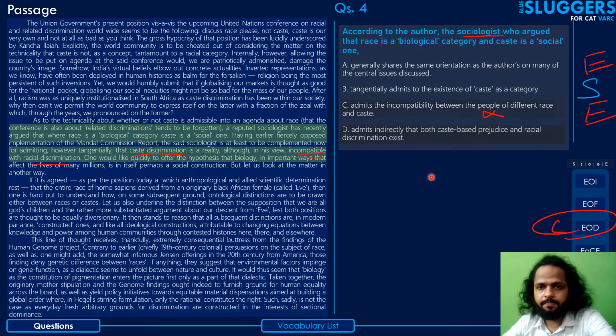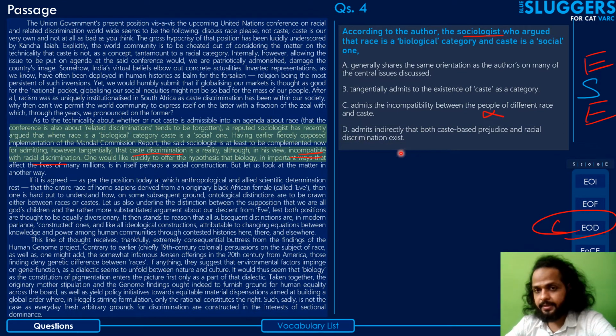Coming to the next part: admits indirectly that both caste-based prejudice and racial discrimination exist. Okay, now this is again a very close option because it is partly correct. There's a quote in that movie Byomkesh Bakshi, in Hindi: it said that a lie that is close to the truth is difficult to catch. That's exactly how difficult-to-eliminate options behave. That's their characteristic, because they'll be partially correct.